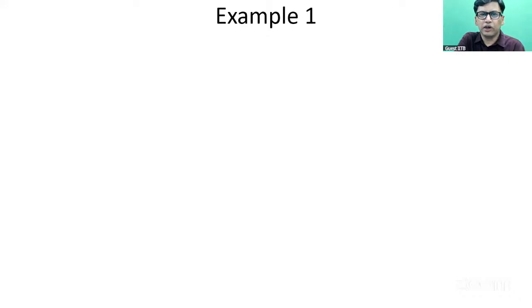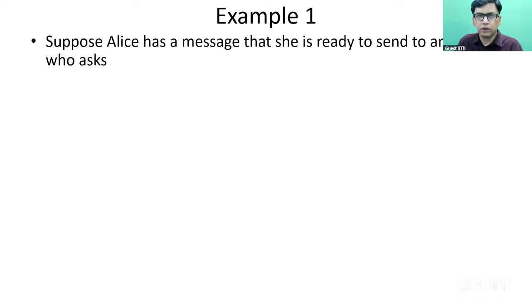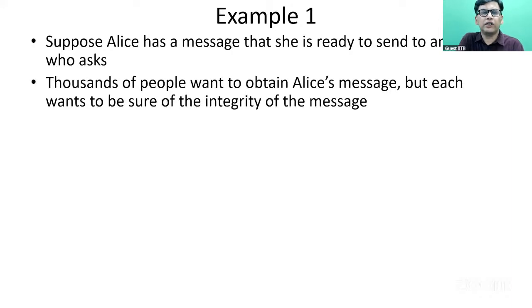So here's the first example. There's a user Alice who has a message, and that message is not confidential, and Alice is ready to send that message to anyone who wants the message. And thousands of people want to obtain Alice's message. Although the message is not confidential, it has to be transmitted with integrity. That is, no one should be able to modify the message during transit. So each recipient wants to be sure of the integrity of the message.